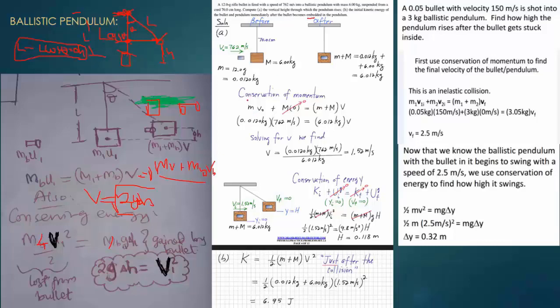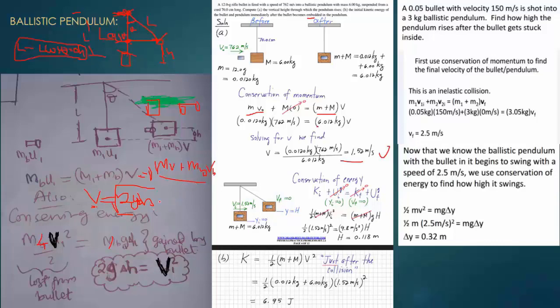So we know initial momentum is only due to the bullet, and it is equal to the final momentum, because they become embedded and move as one system. So the total mass is the bullet's 0.12 times the pendulum's mass of 6, and from this we get the value of the final velocity. So from this formula here, final velocity is equal to the square root of 2gh.